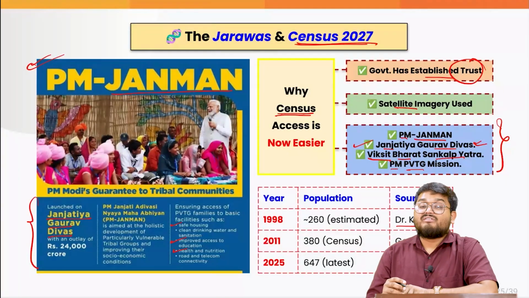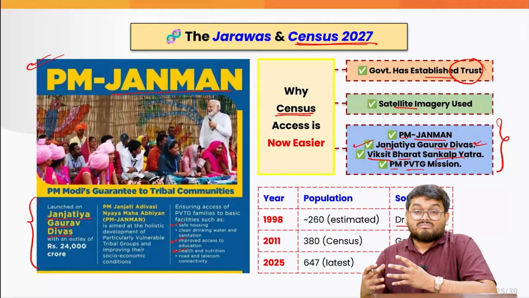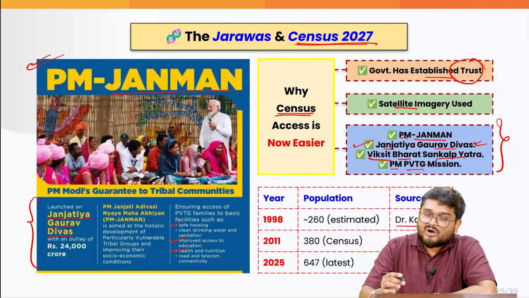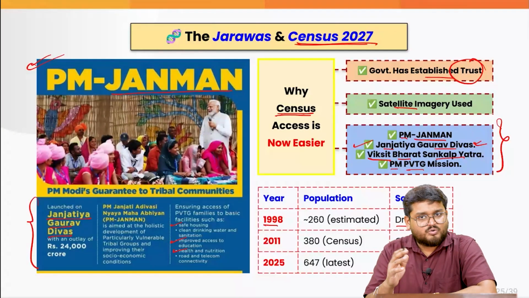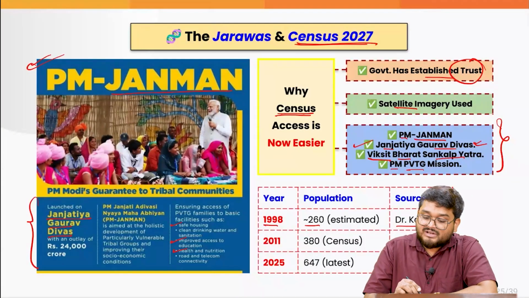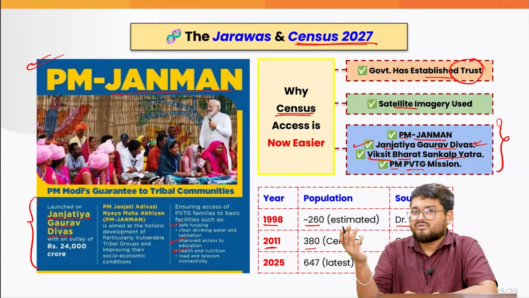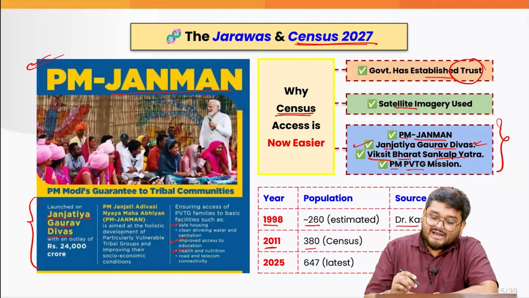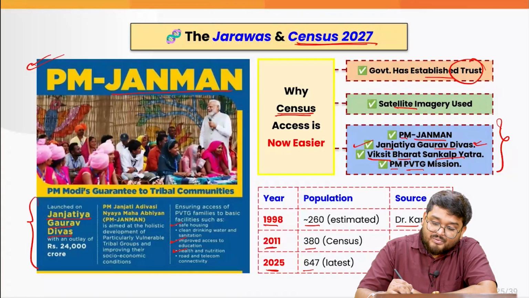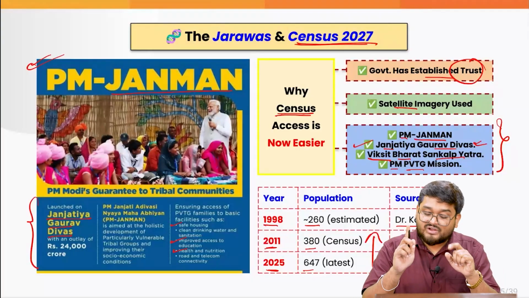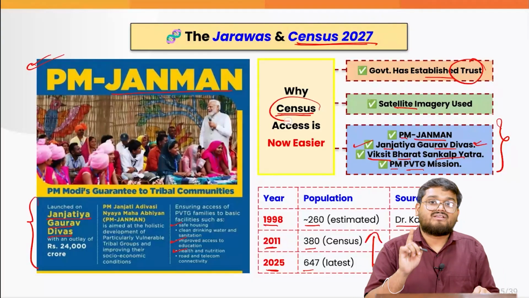Kar, who is a very noted physician who examined the Jarawa population, he estimated that around 1998 there were 260 individuals. But in the census 2011, they were enumerated at around 380, and we are right now expecting, from the Ministry of Tribal Affairs data, that they are at around 647. So their population is increasing. That is why we need more targeted benefits, and that is why we need to incorporate them in the next census.